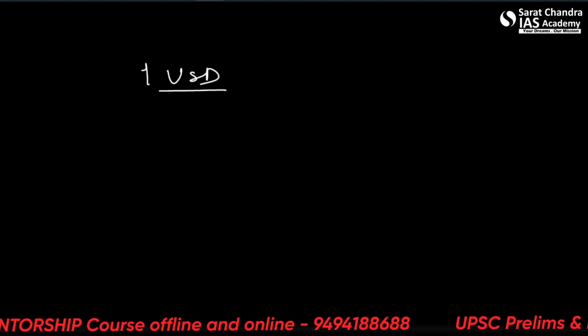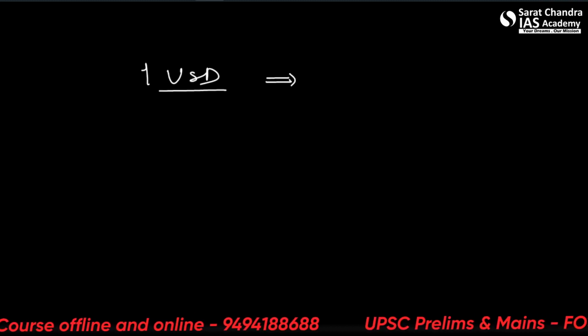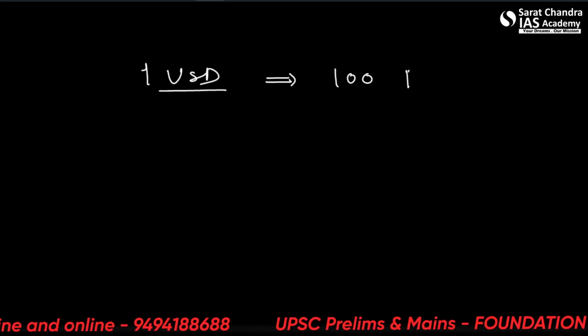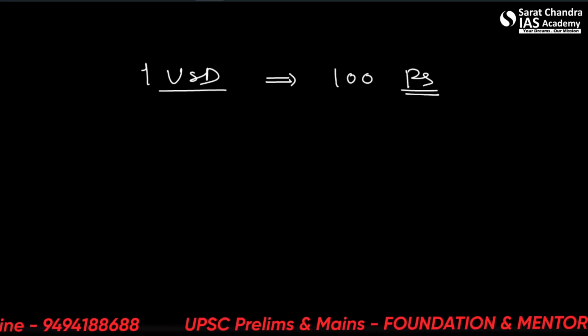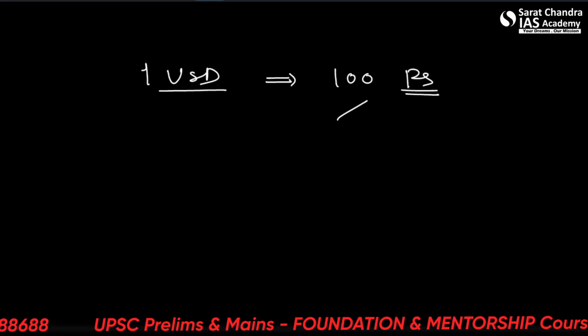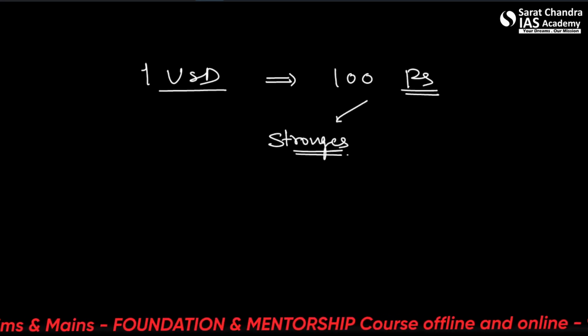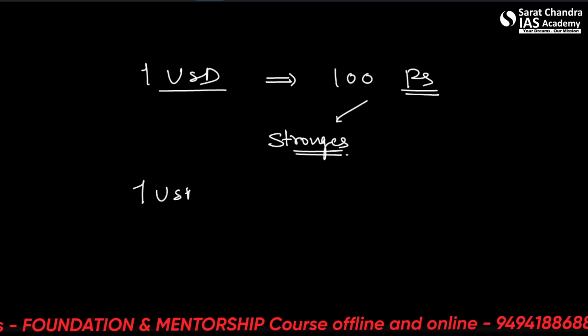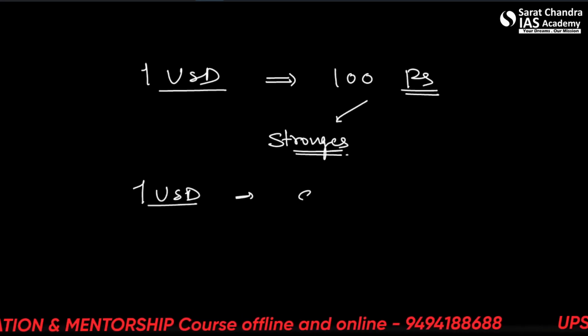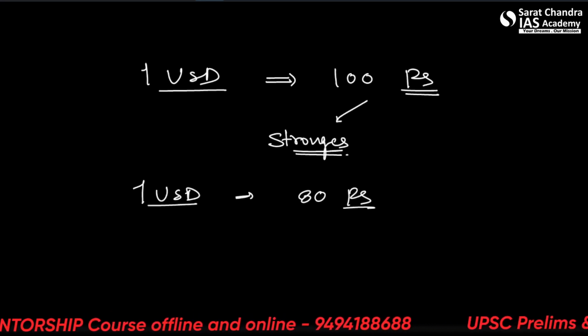Let's say this is 1 USD, and this is equal to, let's say, 100 rupees. Now let's say the rupee becomes stronger. That means 1 USD is now equal to, assume, 80 rupees.